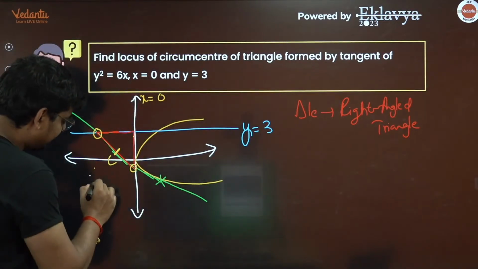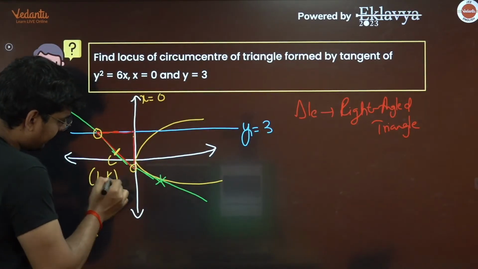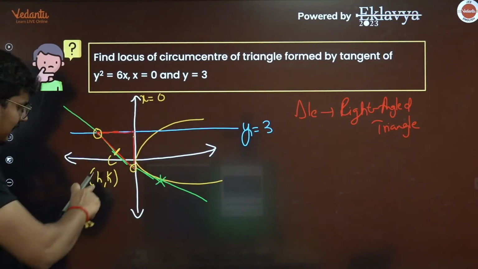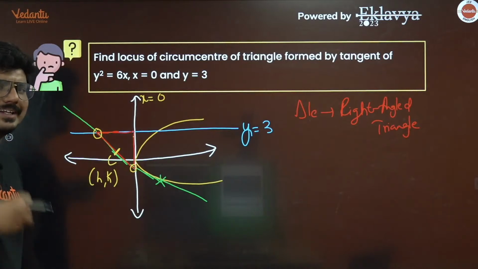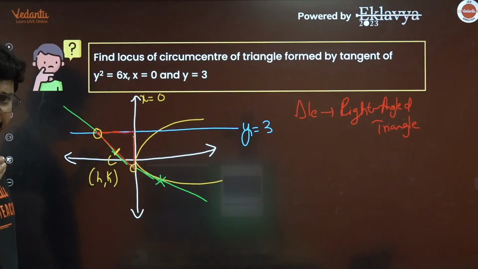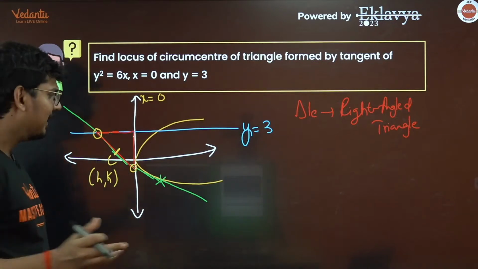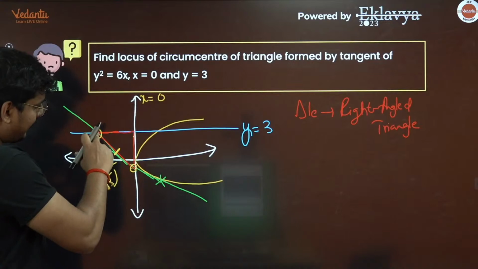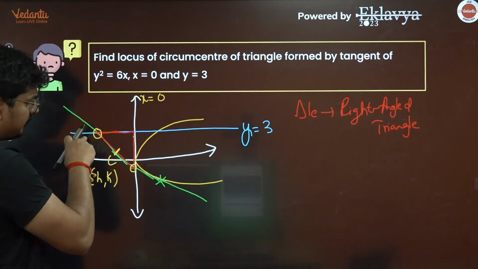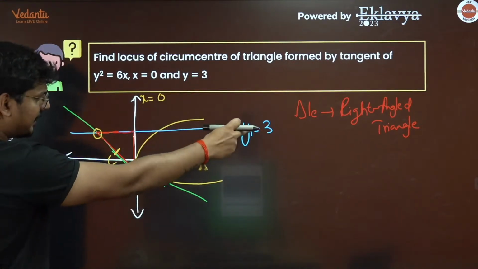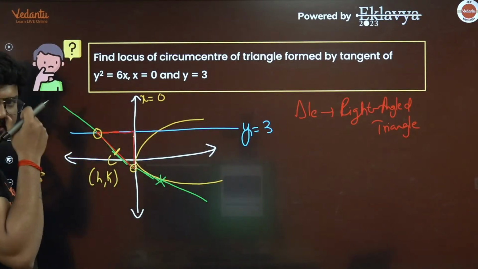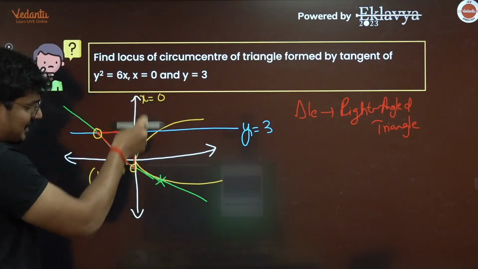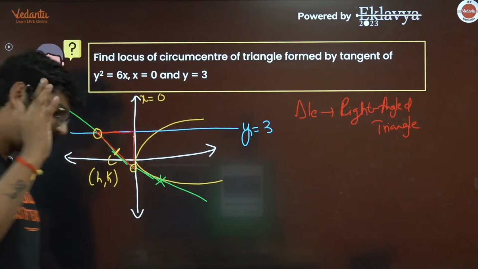So now let me take this as (h, k). Now we need to find the locus of the circumcenter C, so we need to get an equation in terms of h, k. Now how are we going to do this? First things first, we need to get this point and this point. This point is the intersection of y is equal to 3 and the tangent line, and this point is the intersection of the tangent with the x-axis. Let me do that for you.